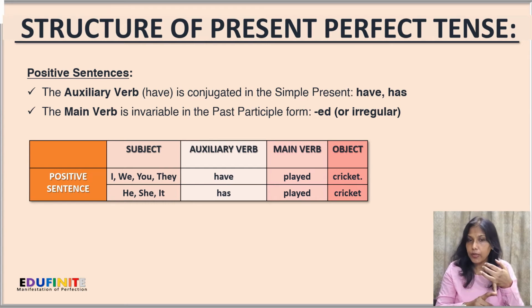Now, in the first person singular and plural, second person singular and plural, and third person plural, we use the auxiliary verb have, and the main verb will be the past participle. So our verb was play. It's a regular verb, so we'll just add ed to it and make it played. So the sentences will be: I have played cricket, we have played cricket, you have played cricket, or they have played cricket. And in third person singular, we'll use the auxiliary verb has. So it will be: he has played cricket, she has played cricket, and likewise.